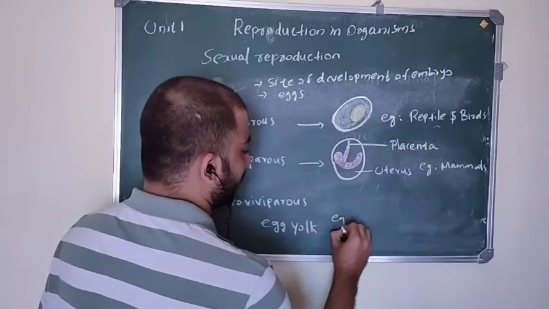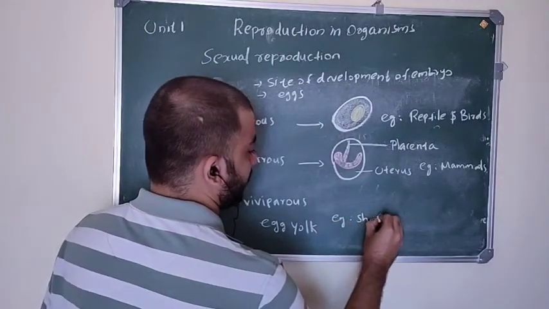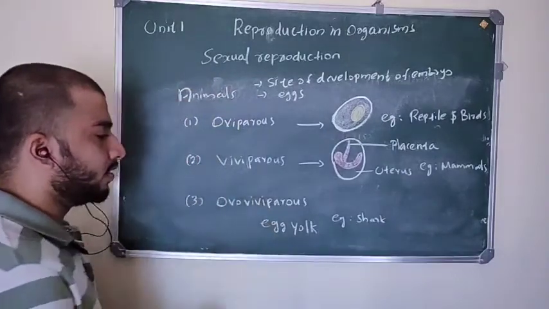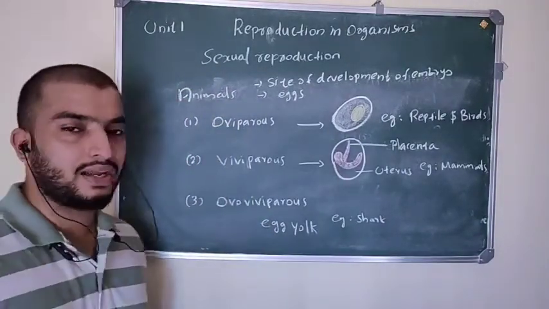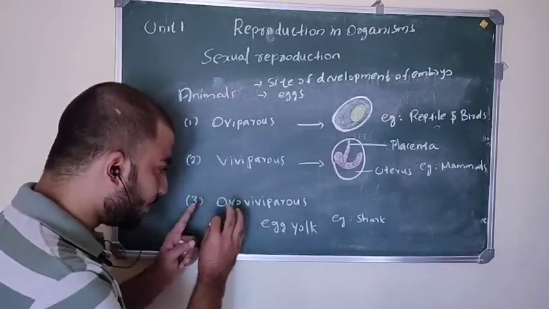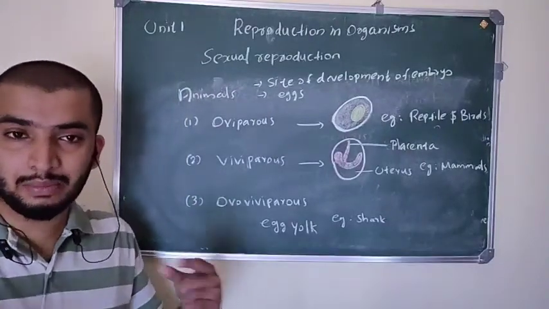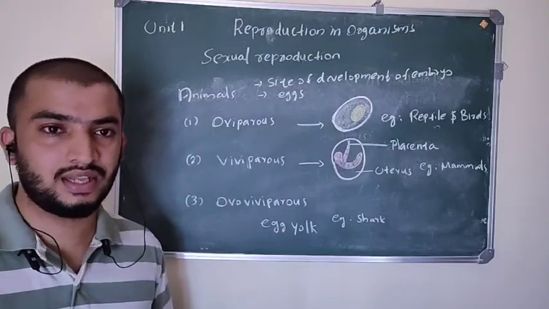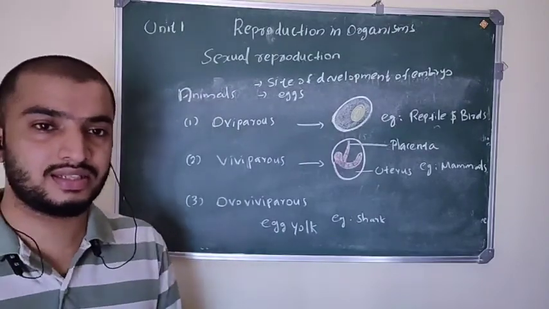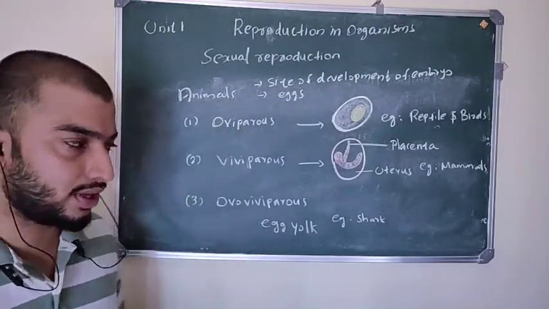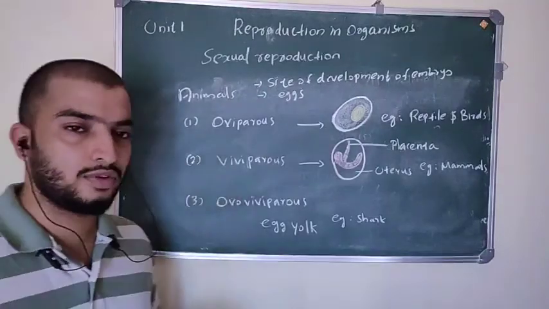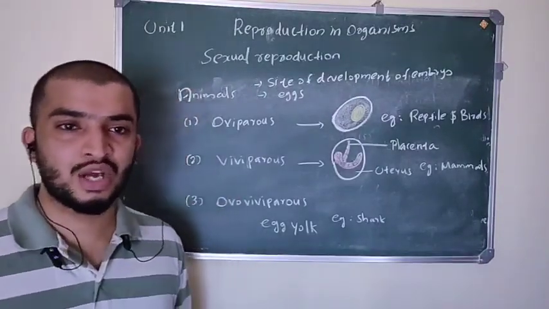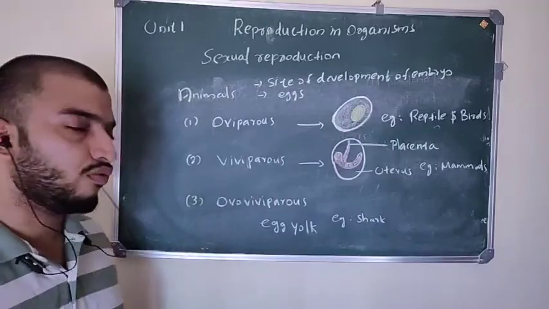Example, sharks are ovoviviparous animals. That means they produce the egg, but they keep this egg inside their body till the time of hatching. Then after that they release the eggs or young ones. So these are the different types of animals: oviparous, viviparous, and ovoviviparous.